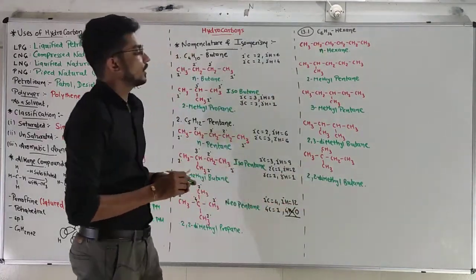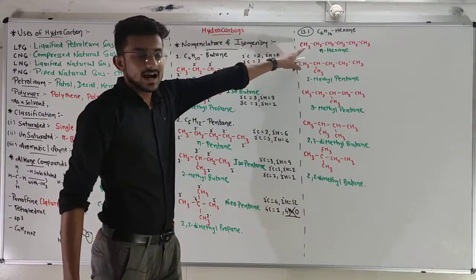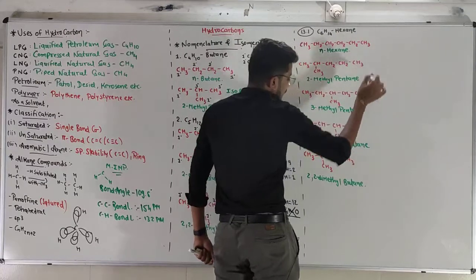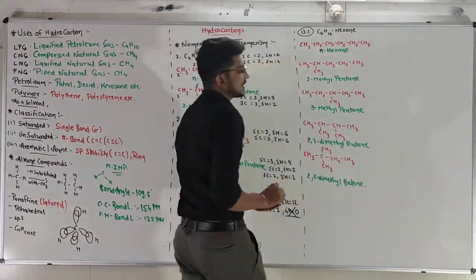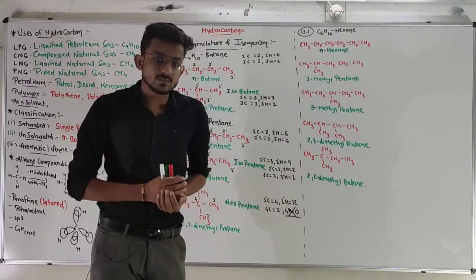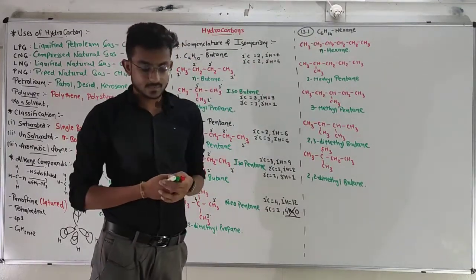So that was all for the isomers of hexane. Among them, these two are position isomerism of each other. And all of them are branch isomerism of hexane. Okay.